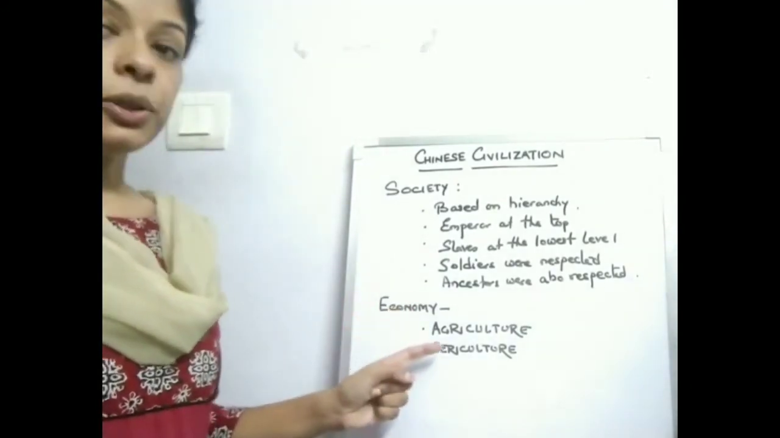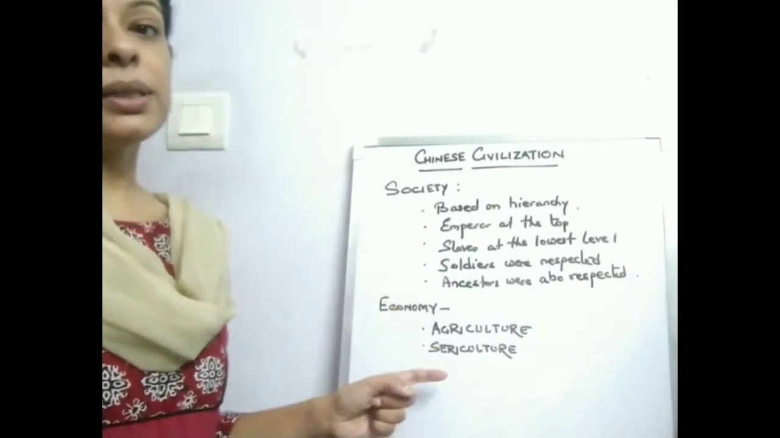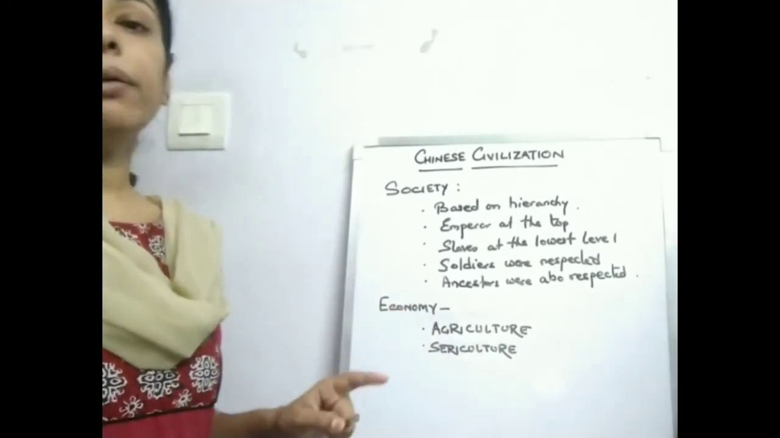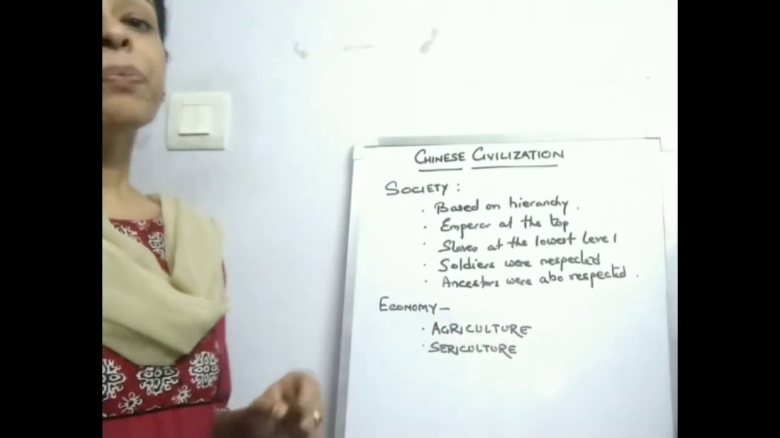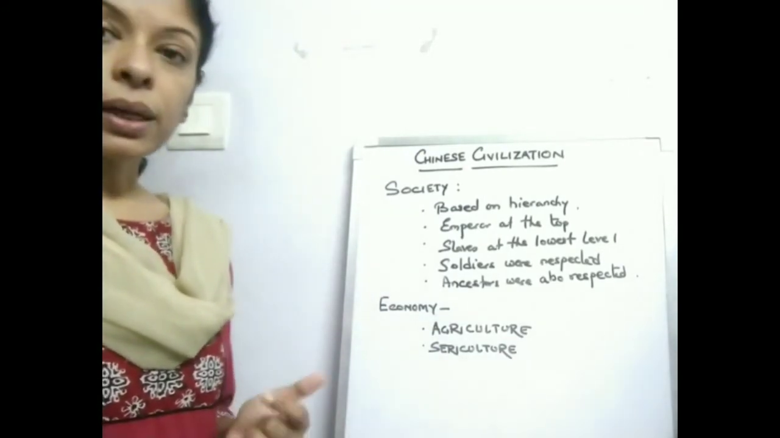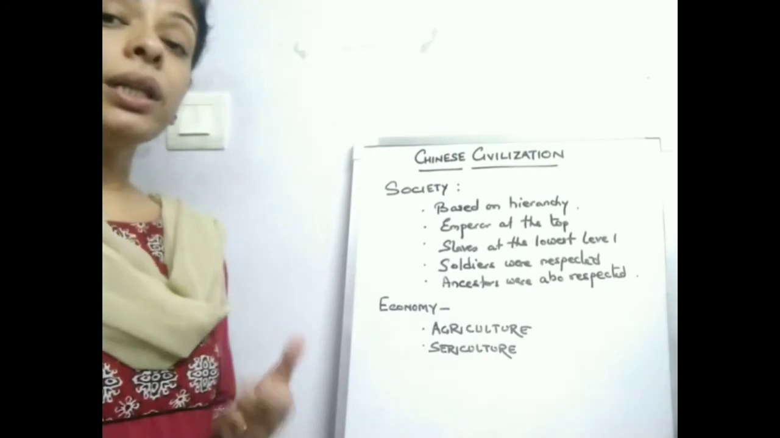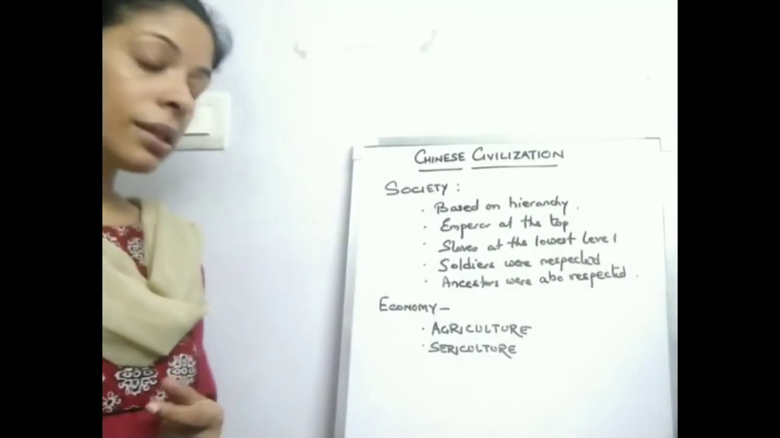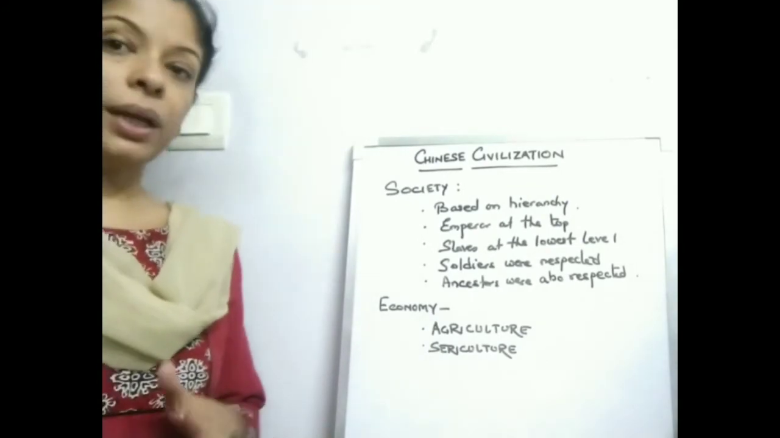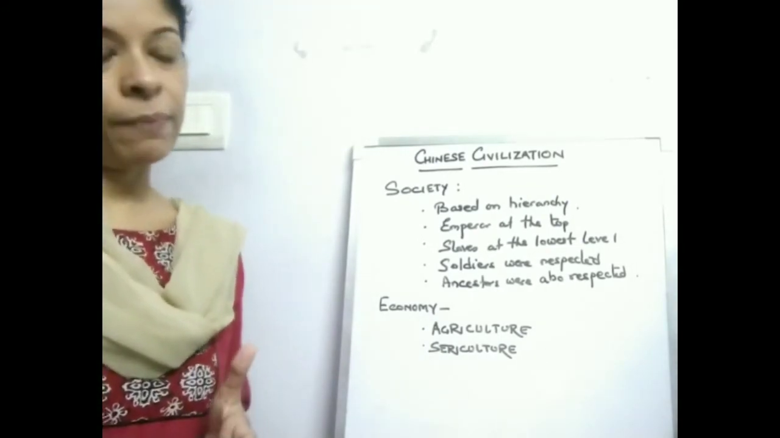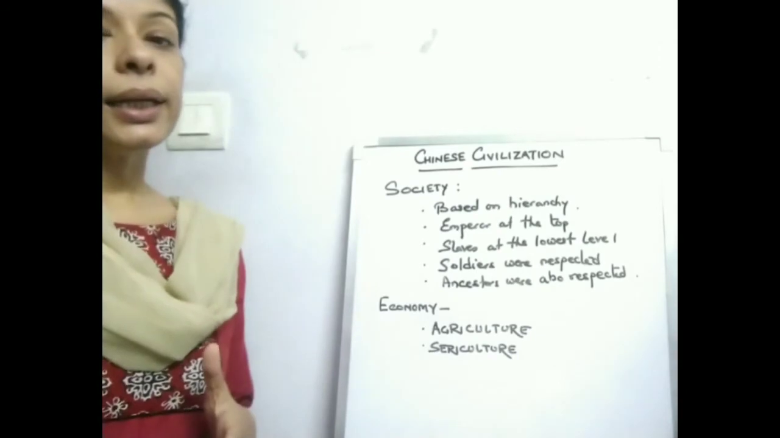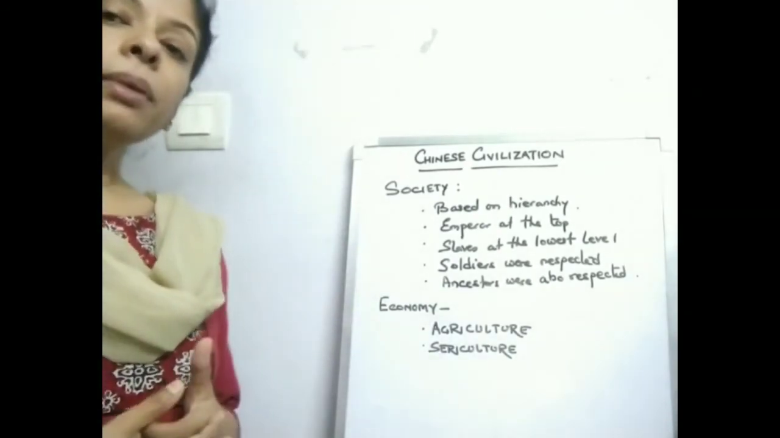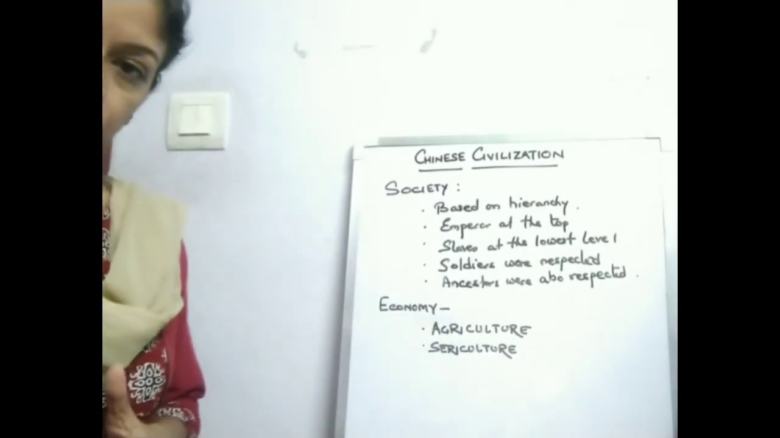So after agriculture, the most important occupation we can say is that of sericulture. Why sericulture? Because silk had a great demand outside China also. So people were rearing silkworms and making silk out of it. They knew how to weave silk. They had this technology and they had kept it a secret for a very long period of time. They had not shared the secret with anyone. And the silk had a great demand outside China, and so that became a main item of export.